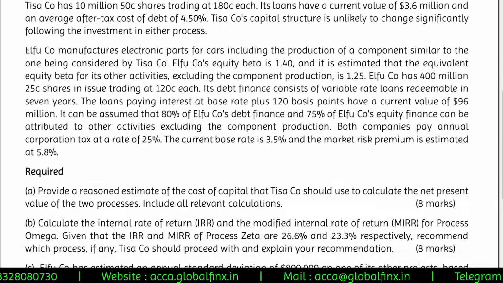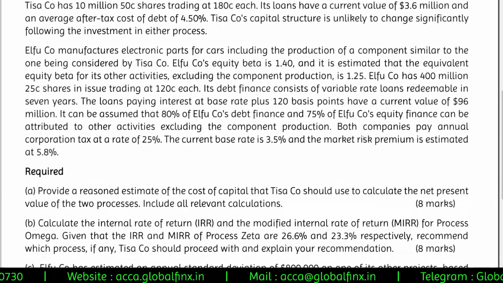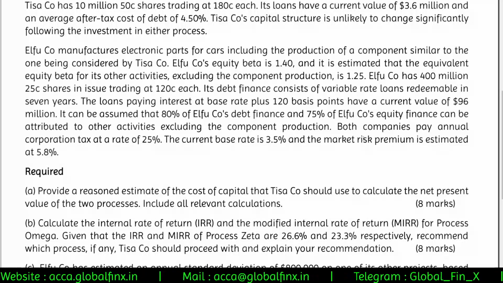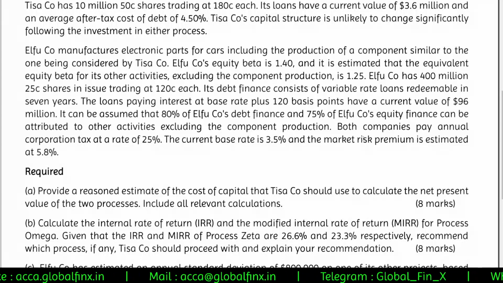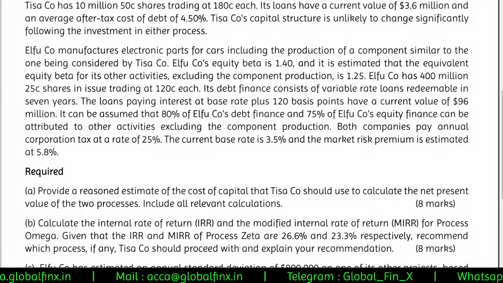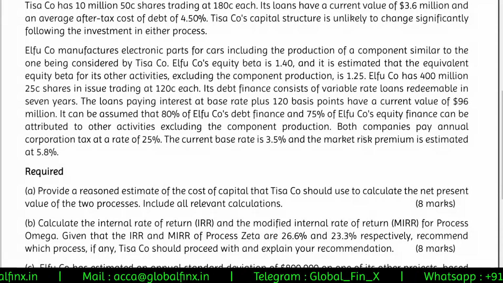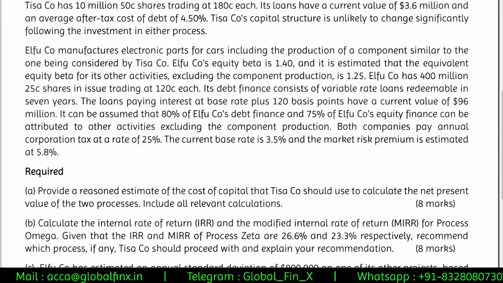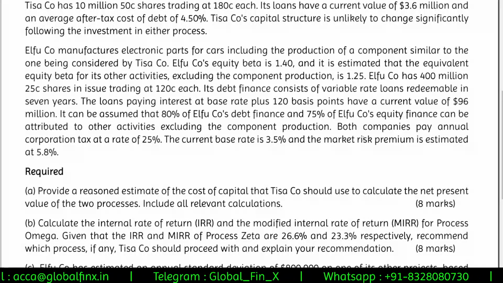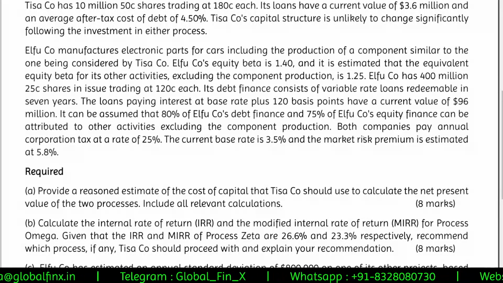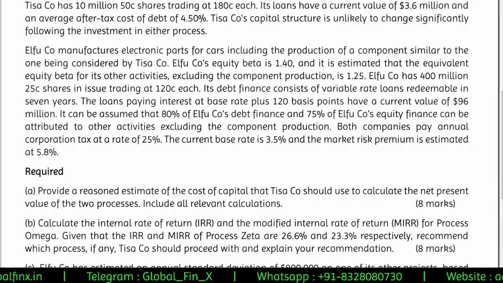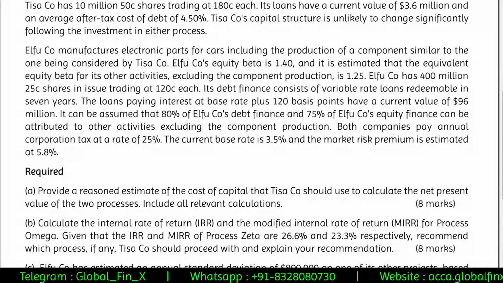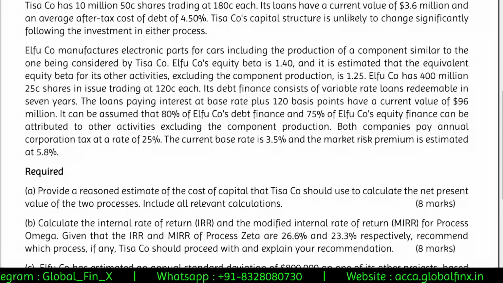TISA company has 10 million 50-cent shares trading at 180 cents each. Okay, 10 million shares, face value 50 cents, and each share is trading at 180 cents, which is $1.8. Its loans have a current value of 3.6 million and an average after-tax cost of debt is 4.5%. TISA company's capital structure is unlikely to change significantly following the investment in either process.